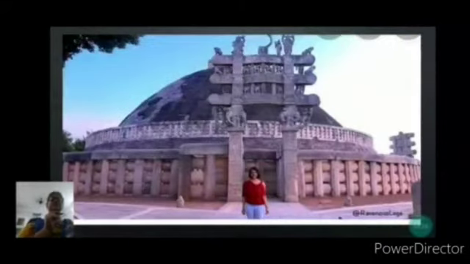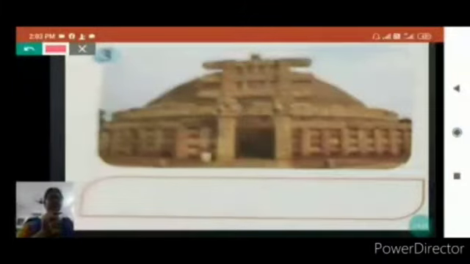It is situated on a hilltop in Madhya Pradesh. See the picture of the stupa of Sanchi in front, and this picture is given in your book. And what will you fill in here? Stupa of Sanchi or Sanchi Stupa.